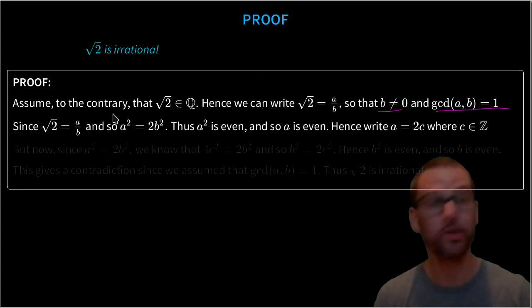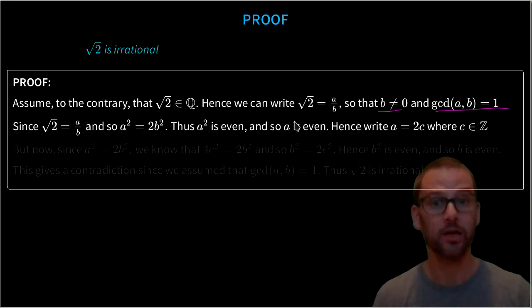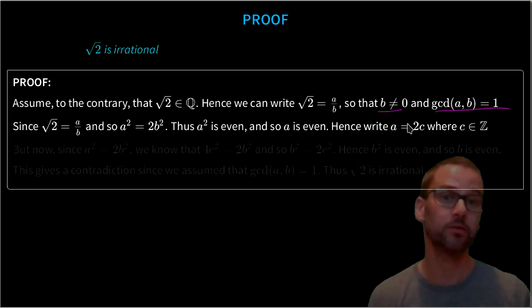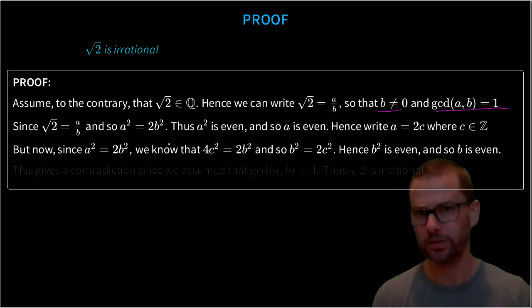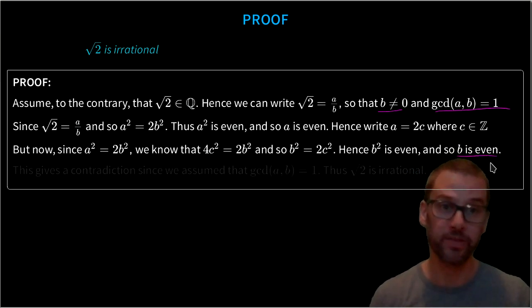And so then we can do the algebra we did before. Since root 2 is a divided by b, we know that a squared is 2b squared, and so a squared is even, which means that a is even, and so we can write a as 2 times c for some integer c. Well, since a squared is 2b squared, and a is 2c, we can jiggle this around to get 4c squared is 2b squared, so b squared is 2c squared, which tells us b squared is even, and so b is even.